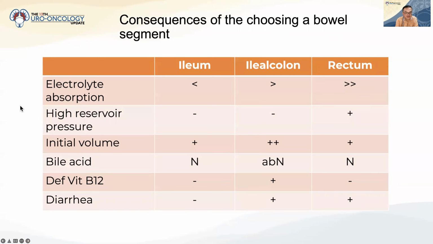We should know the consequences of choosing a bowel segment, such as electrolyte absorption, which is more frequent in sigmoid or rectum, and vitamin B12 deficiency, which can occur if we use the ileal or colon segment, and of course diarrhea, which can occur if we use the ileocolon and rectum segment.